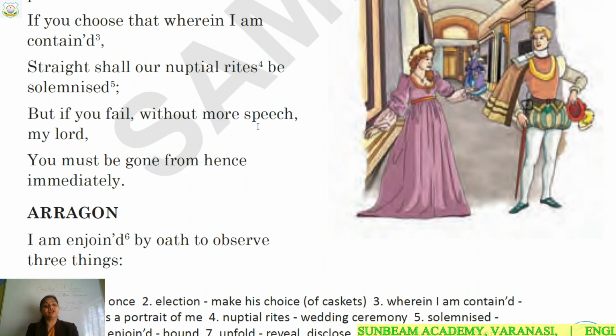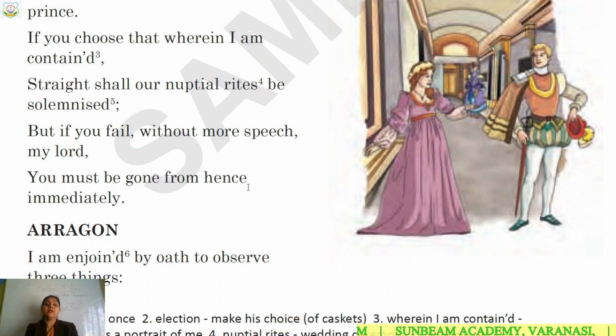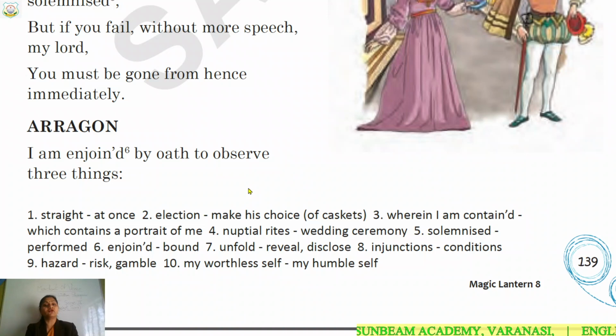Without more speech, my lord, to whom she is saying my lord, the Prince of Aragon, without speaking anything, you have to leave the place immediately. So if you want to marry me, you have to choose the casket in which my portrait is, so that our marriage ceremony may be performed. Otherwise, you have to leave the place without speaking anything.